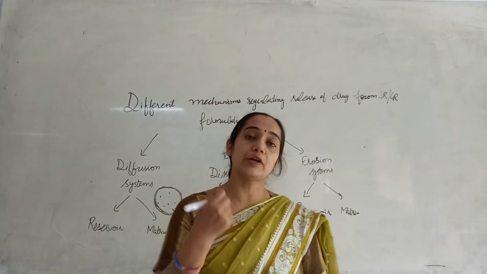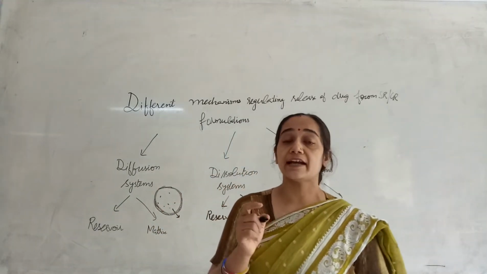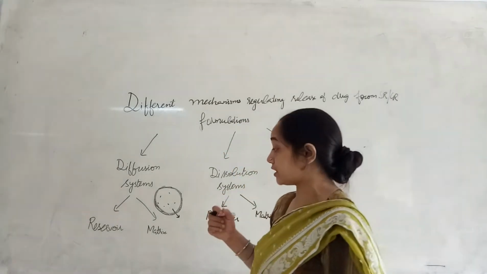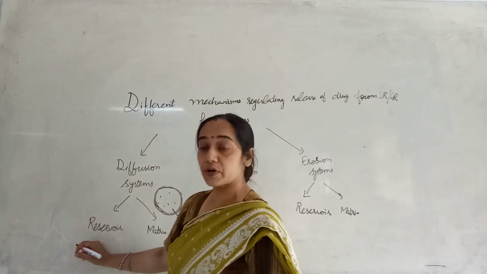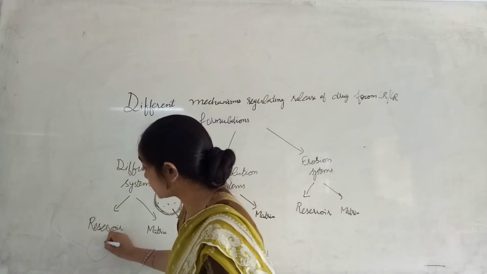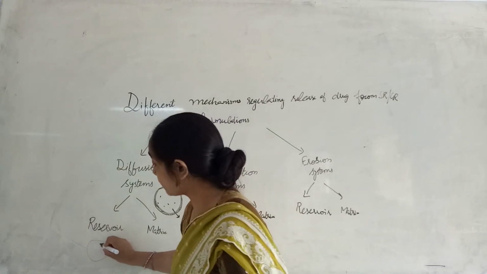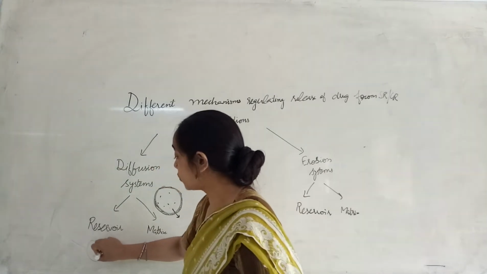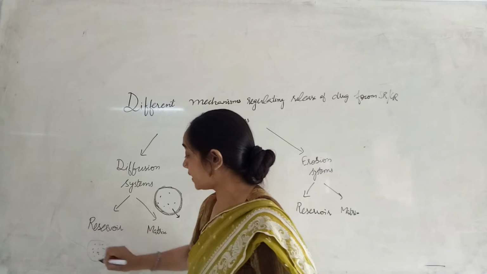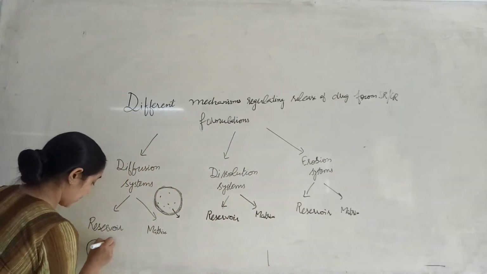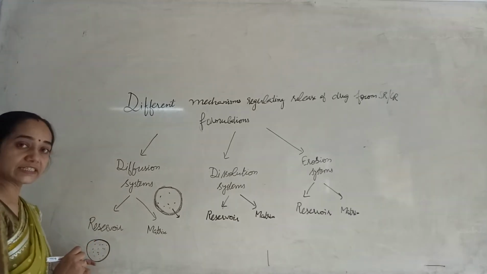I have made a polymeric layer over the surface and that polymer is not soluble in nature but it is porous in nature. Then it will be a reservoir system. It is a reservoir boundary and here there is a dispersed amount of the drug present inside the system. It is the reservoir where the drug is present inside the system.